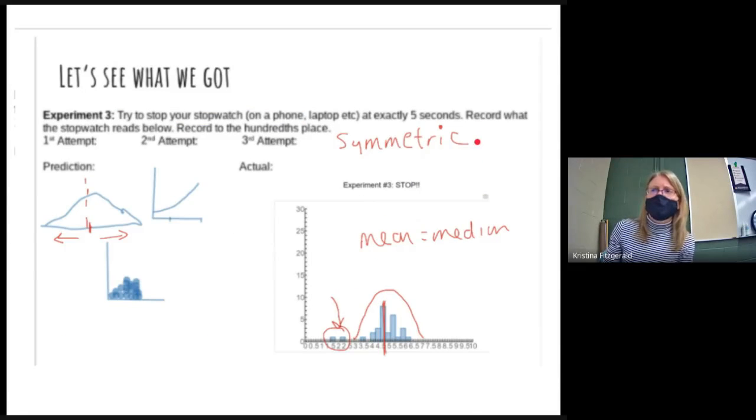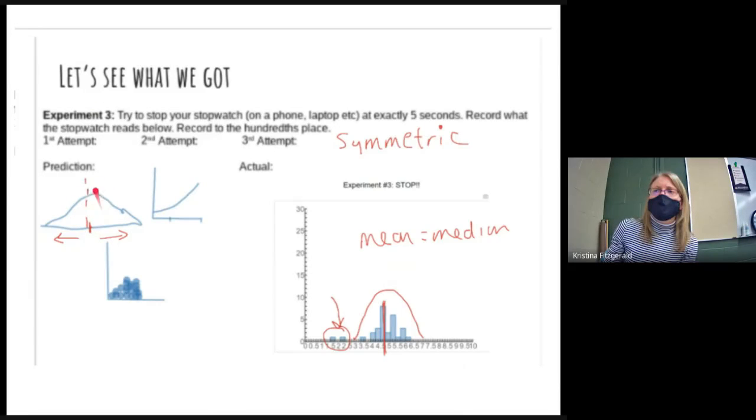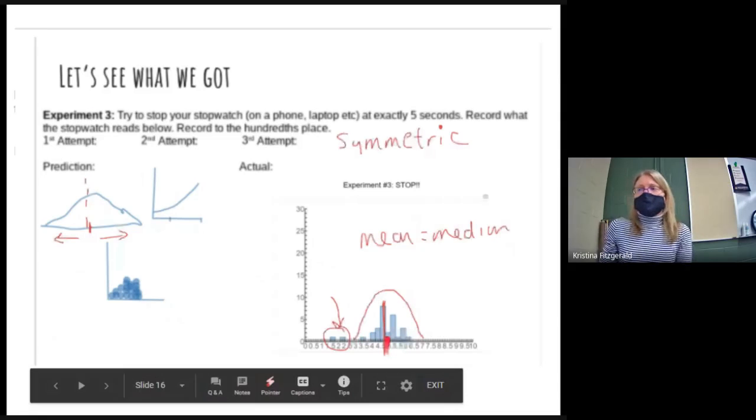So then for experiment 3, we stopped a stopwatch at 5 seconds. And we predicted it's basically going to be symmetric because we're all counting to 5. So if we're all counting to 5, we should have most people close to 5. And then a few people may have stopped early or stopped late, creating a symmetrical shape. So ours, for the most part, was symmetrical. We got a couple funky points here.